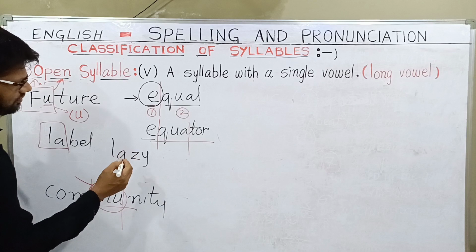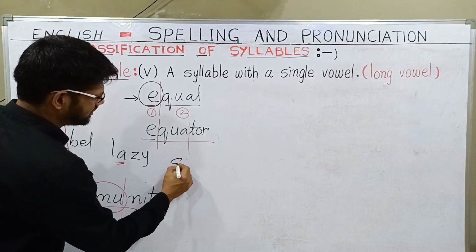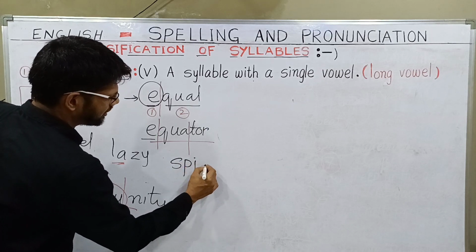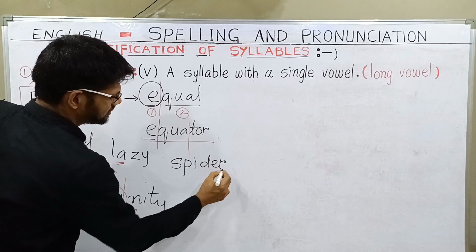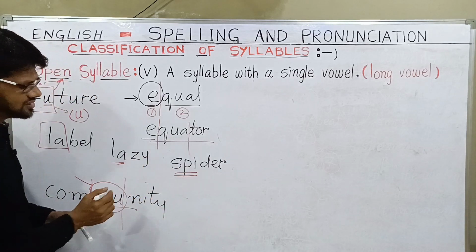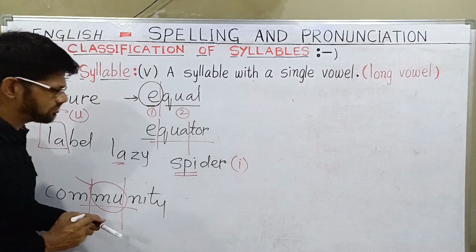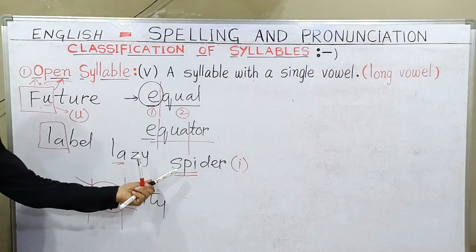And if I write spider, here "spy", you can notice that the word is giving a long I sound, spy. So it is an open syllable. Why?